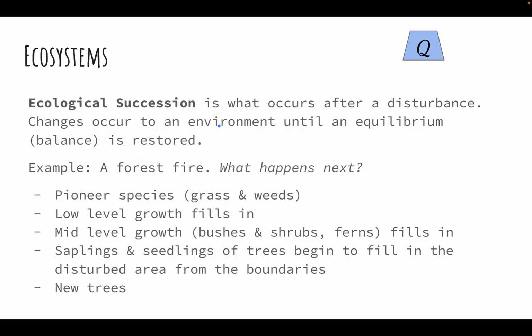Moving on. Ecological succession is what occurs after a disturbance. So after a disturbance, we're going to see the ecosystem restoring itself. So here's a really good example of forest fire. What happens after a forest fire? We have something called pioneer species, which are pushing into the disturbance, into the area that's been disturbed. So grass and weeds, things that grow easily, things that grow quickly are going to be the first to fill in. Once we have that, then we're going to have some low-level growth filling in, mid-level growth, bushes, shrubs, ferns, etc.